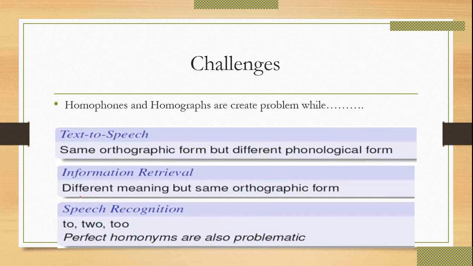And in speech recognition, what do you get: two, to, or too?